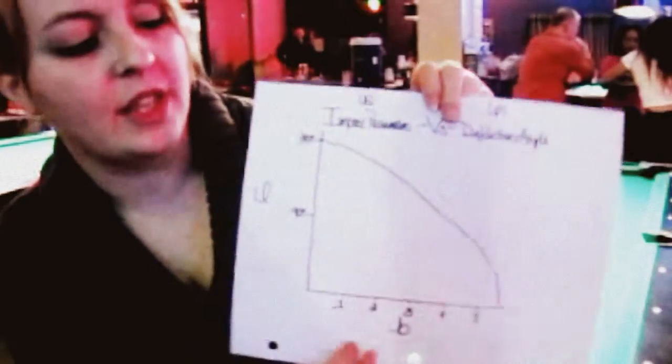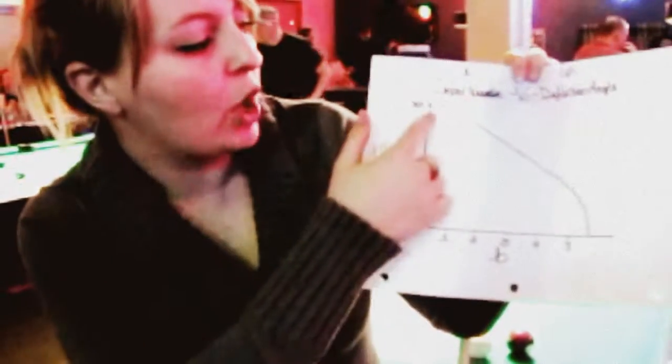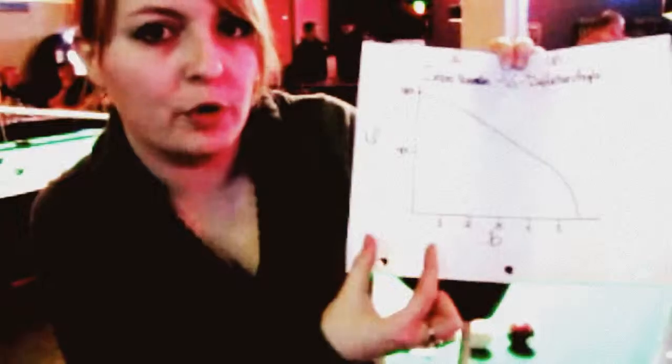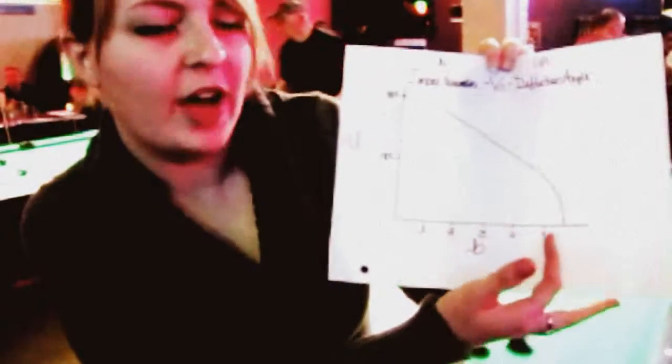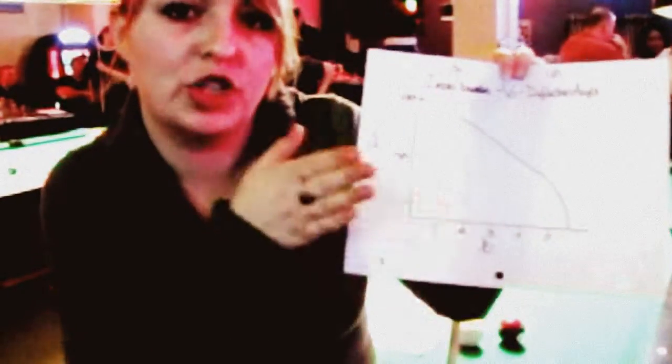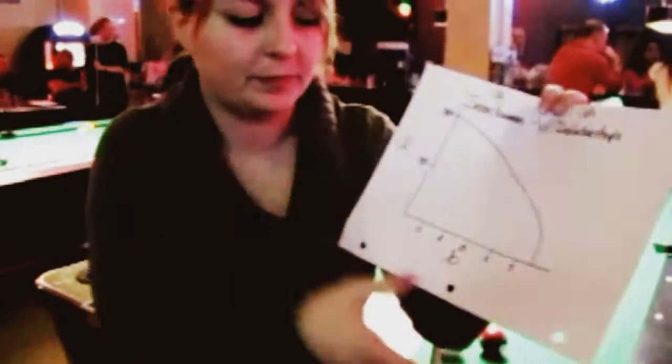This is what you would see for an elastic collision. The 0 means I'm hitting it at the center of the ball. It will go in a straight line at 180 degrees. As you start to move further away from the center, 5 being the most extreme point at the edge of the ball, the angle at which the second ball shoots off begins to decrease. It becomes a smaller angle.